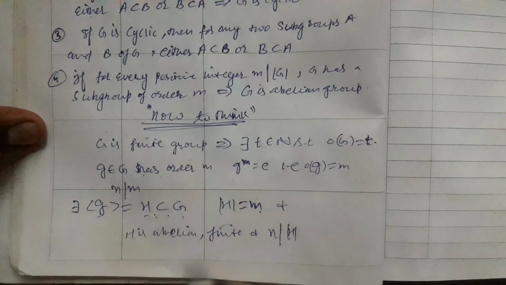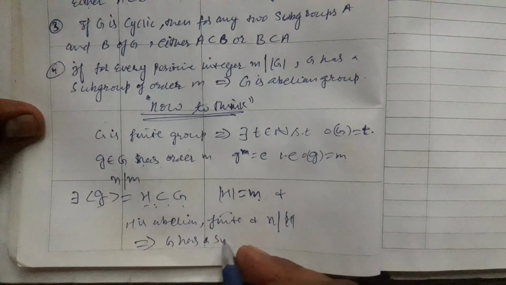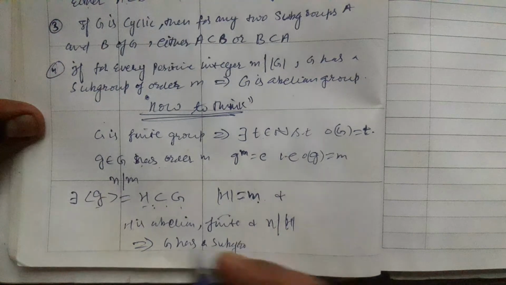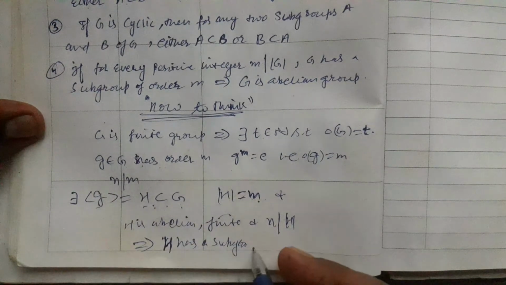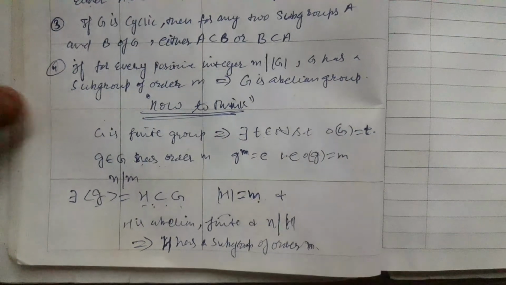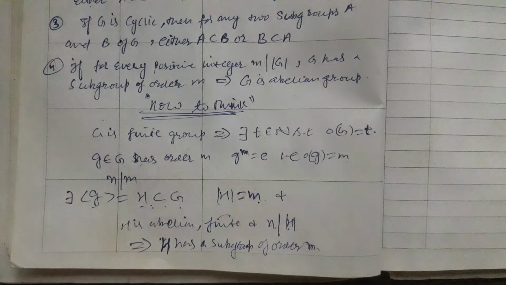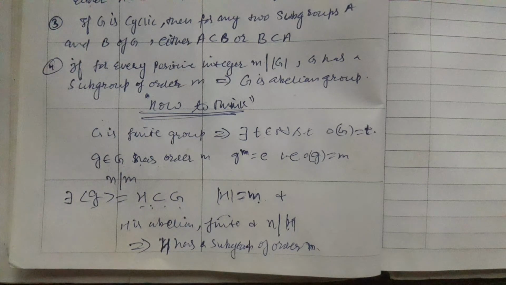This implies that H has a subgroup of order n by the converse of Lagrange's theorem, since the converse of Lagrange's theorem is true whenever the finite group is abelian. If the finite group is not abelian, then the converse of Lagrange's theorem is false.